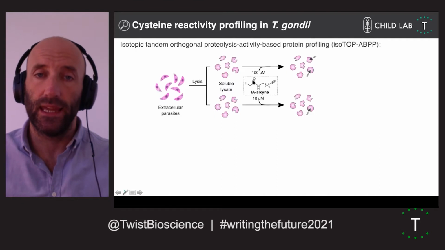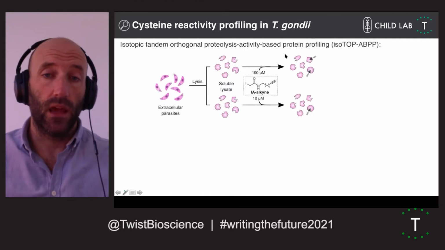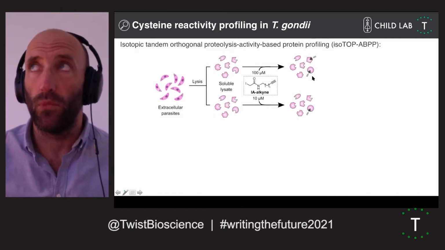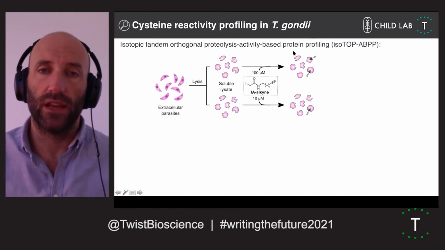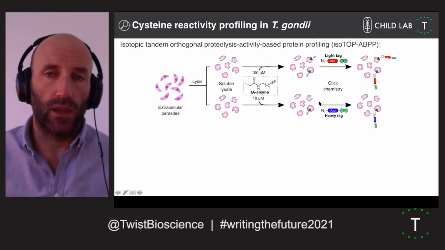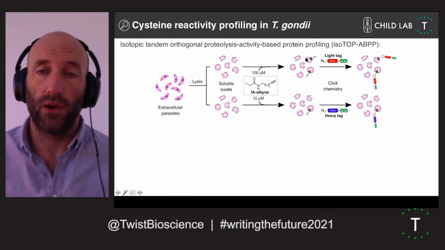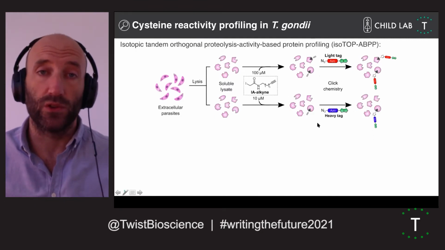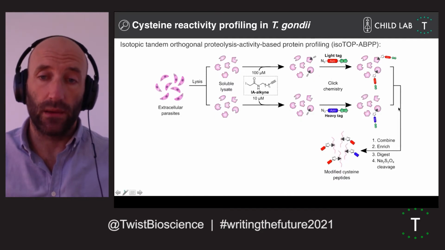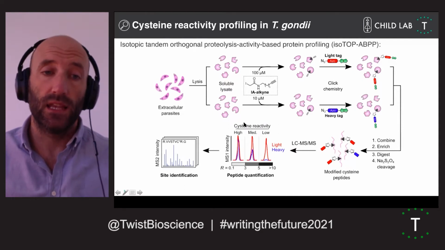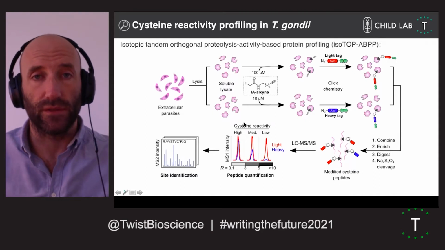And really this is the key point of this assay. Here you're going to have a subsaturating concentration of probe. You're going to preferentially label more reactive sites. With a saturating concentration, you will in principle label all sites. You then click on, thanks to a bioorthogonal handle, isotopically or isobarically distinguishable tags, which then allow you to combine these samples for quantitative mass spectrometry and use peptide ratios from the MS/MS to actually quantify specific reactivity of different sites.